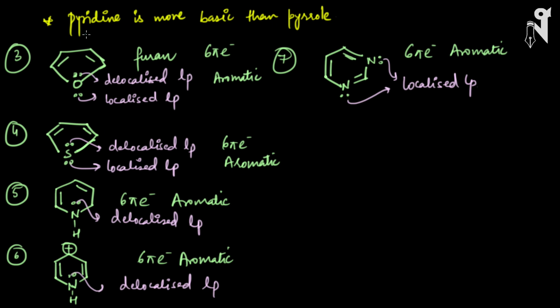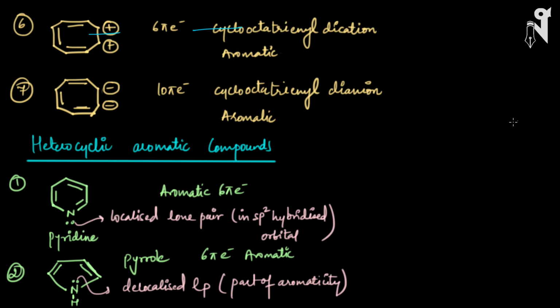Now here there is an important thing. Pyridine is more basic than pyrrole. So what exactly is pyridine? Let's go back to the old slide and see. The first compound which we had spoken about, where it was a benzene kind of structure where one carbon was replaced by nitrogen, this molecule is called pyridine.